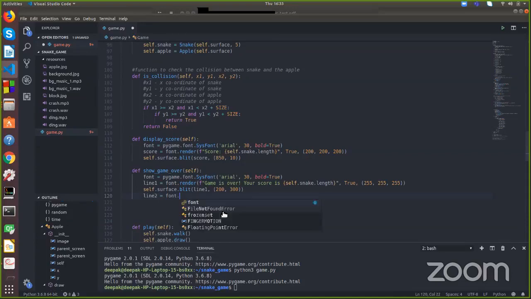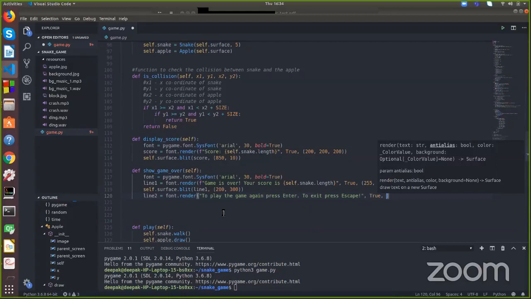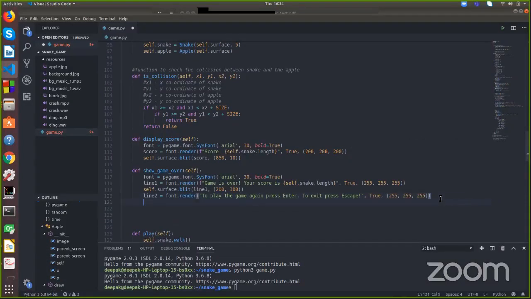font dot render. To exit press escape. Okay, and let's display this over here.